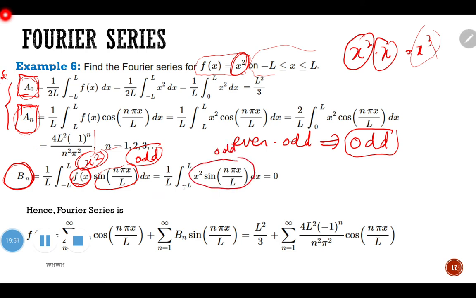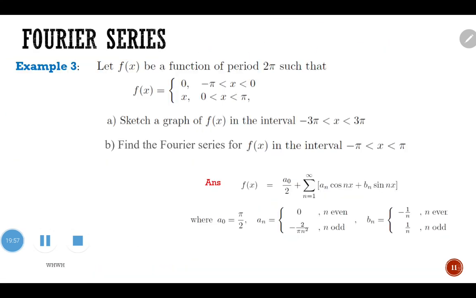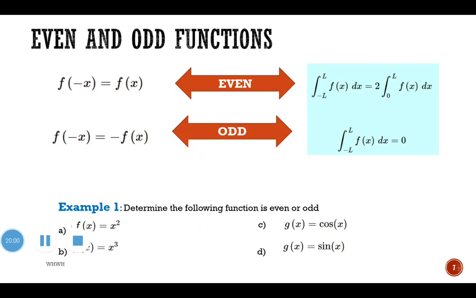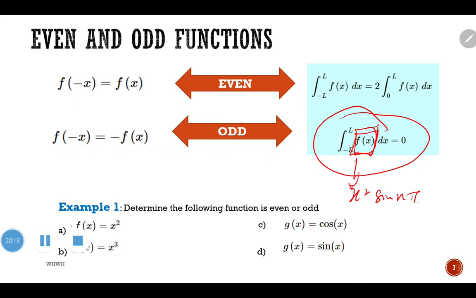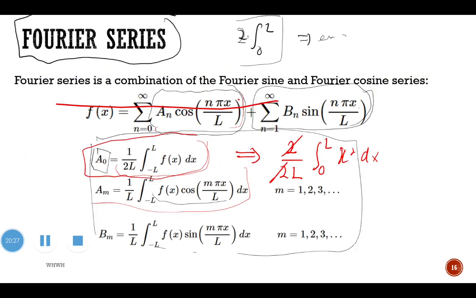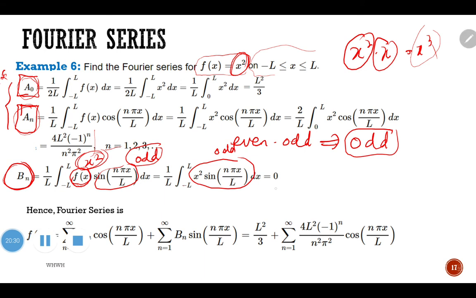negative L to L. So according to the property that we have before, okay, that property is still valid. Integration from negative L to L of f(x) dx, if given the whole function here, not just f(x), which is x square sin(n pi x over L). This represents the whole function. It is an odd function, then the integration will turn out to be 0. Okay, so you don't have to waste your time, you can just simplify this to become 0. Like that.